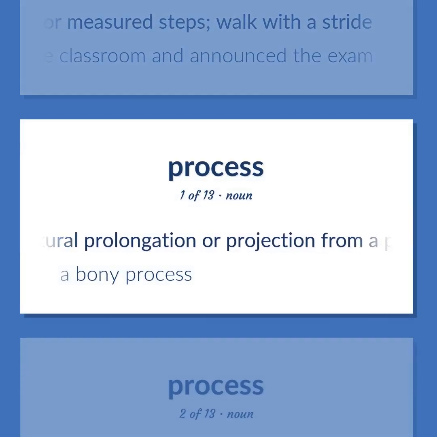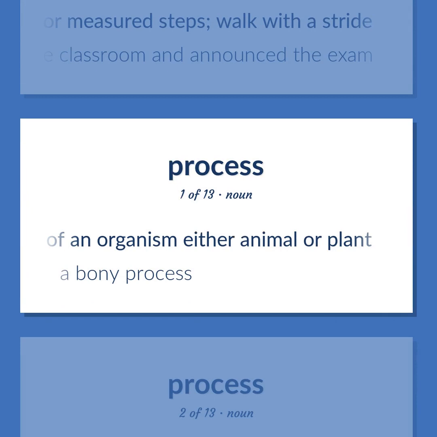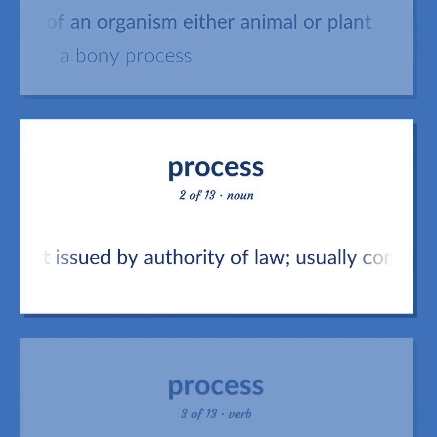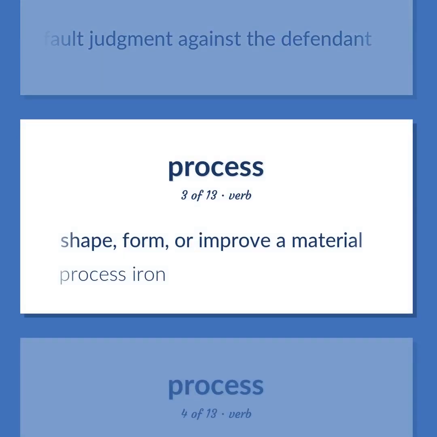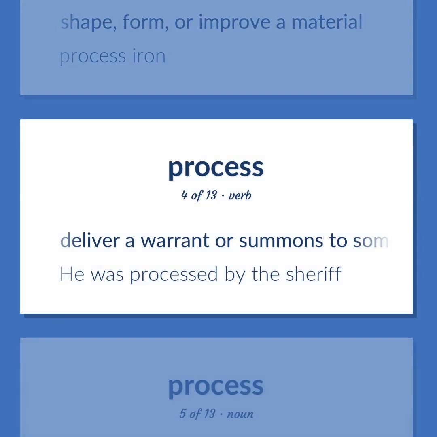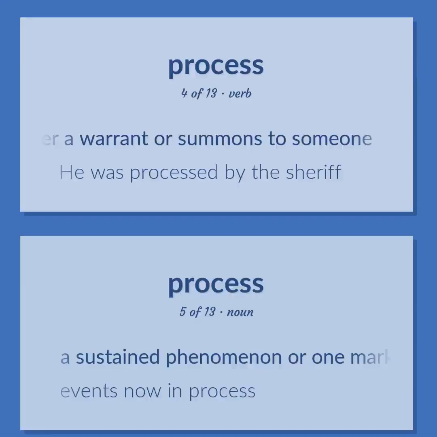A natural prolongation or projection from a part of an organism, either animal or plant. A bony process. A writ issued by authority of law. Usually compels the defendant's attendance in a civil suit. Failure to appear results in a default judgment against the defendant. Shape, form, or improve a material. Process iron. Deliver a warrant or summons to someone. He was processed by the sheriff.